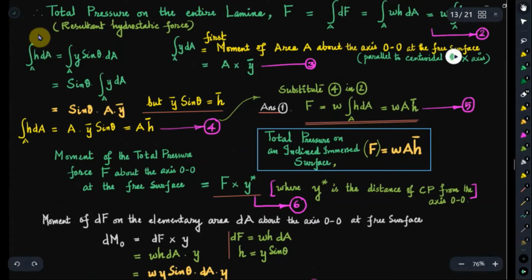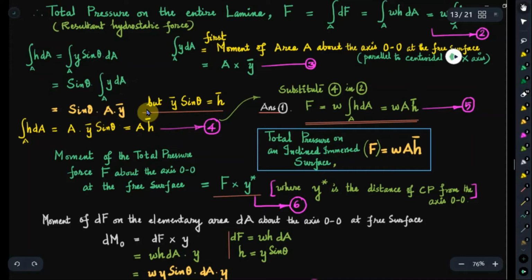So integral h dA that we started with is now sin theta multiplied by integral y dA. Now what is integral y dA over area A? That is area multiplied by the centroidal distance.